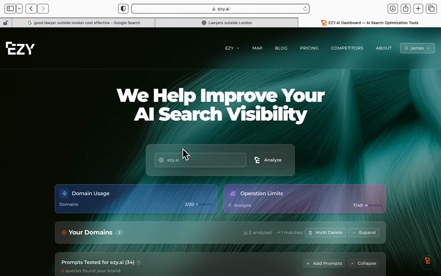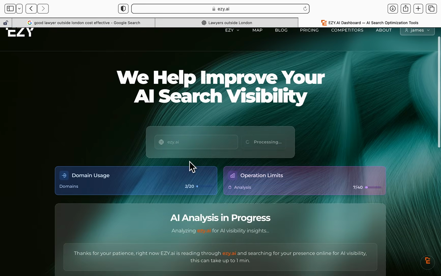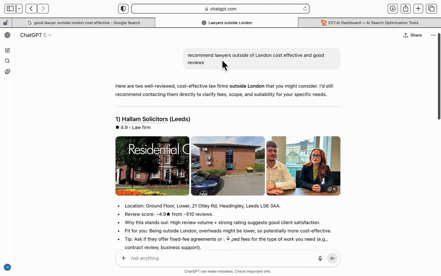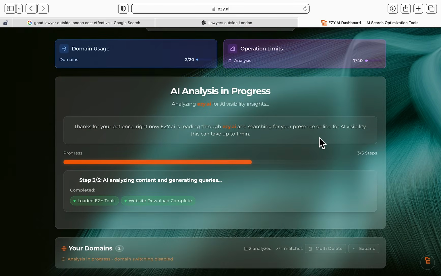First of all, enter your website here. I'm going to use Easy because it's simple, it's our website, but just enter your own website there. And what we're going to do, we're going to create these prompts for you, and we're going to create these answers for you automatically. So Easy.ai is now searching through your entire website. It's going to look at every single letter, page, script, and it's going to look on the World Wide Web, on Reddit, on Wikipedia, and see what people say about you and how your sentiment is online.